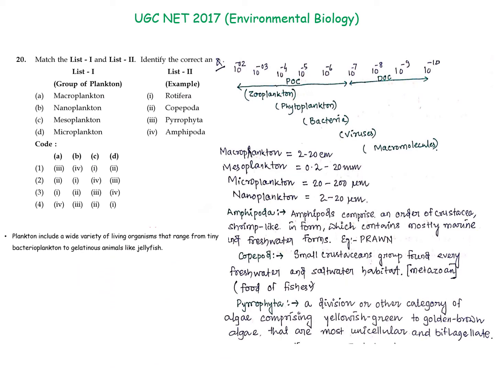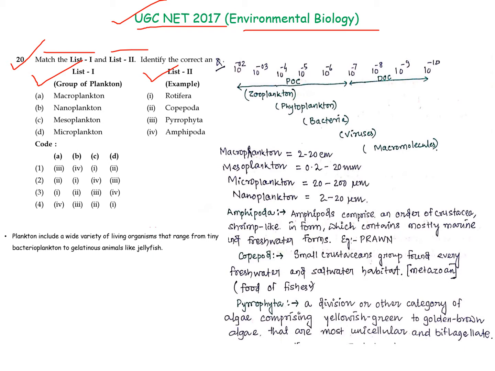Here we are with the lecture series on the UGC 2017 environmental biological section. The first question we are seeing here says: match list 1 with list 2. In list 1 is given the group of planktonic organisms, while list 2 gives examples of the plankton organisms.